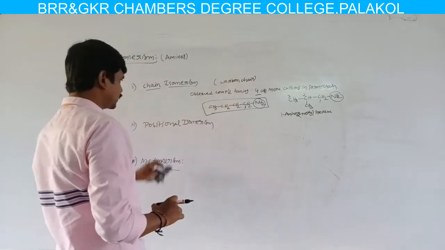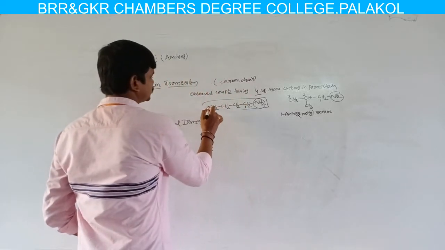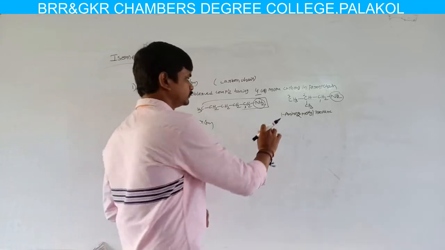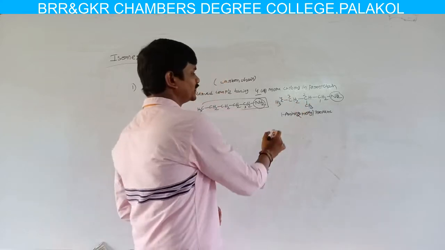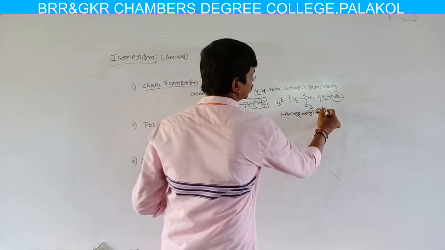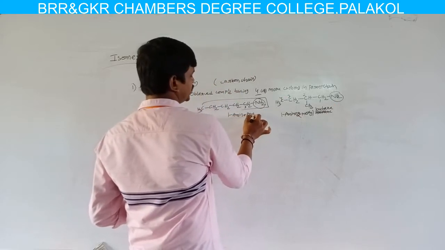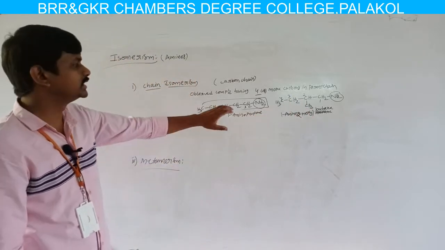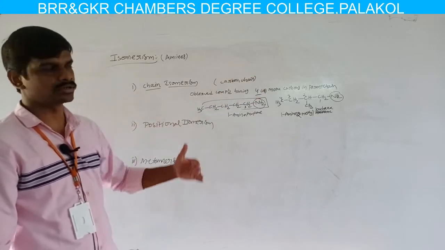Here we can take a second example, that is pentylamine. If one hydrogen is replaced by a CH3, the chain isomer is 2-methyl-1-aminobutane. In place of propane we write butane. So 1-aminopentane is a chain isomer of 1-amino-2-methylbutane. These two are examples of chain isomerism. So amino compounds exhibit chain isomerism.